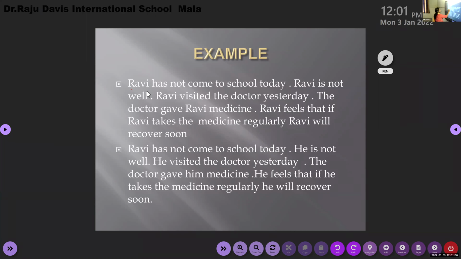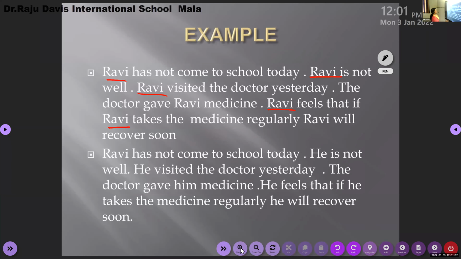See here, Ravi is repeated again and again. Can you see this? Instead of repeating Ravi again and again, we made use of the pronoun he. That is the use of the pronoun. A pronoun is a word which is used instead of a noun, to avoid repetition. Is that clear to all of you?